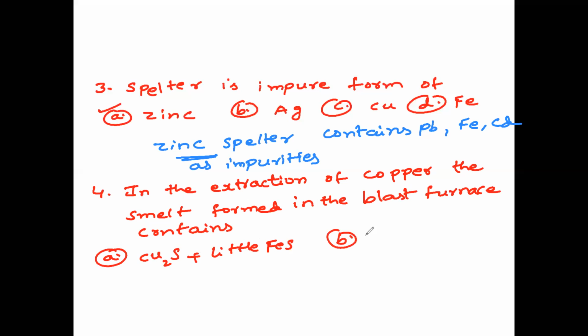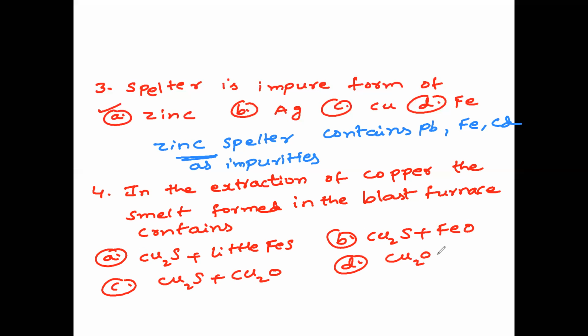Option B, cuprous sulfide plus FeO. Option C, cuprous sulfide plus cuprous oxide. And option D, cuprous oxide plus little FeO.